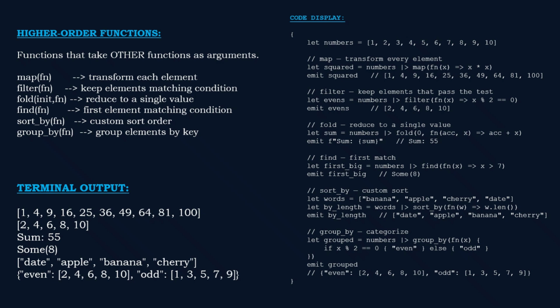These 6 functions are your core toolkit. Combined with the pipe operator, they replace almost every loop you'd ever write.